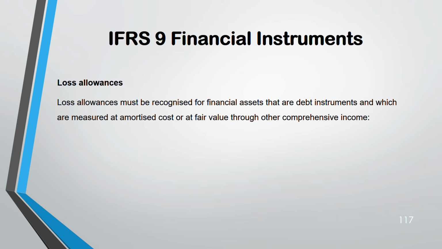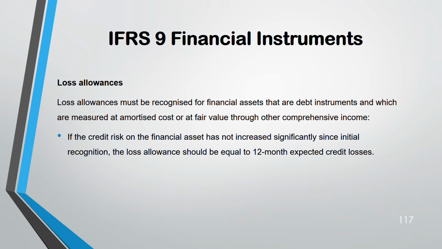You are anyway going to receive. But when you're giving a loan to someone, there's a risk that they might not pay you back. That's why loss allowance is only for debt instruments in financial asset. And also debt instruments which are measured at amortized cost or fair value through other comprehensive income. Only these two, not fair value through profit and loss. So it's very limited.